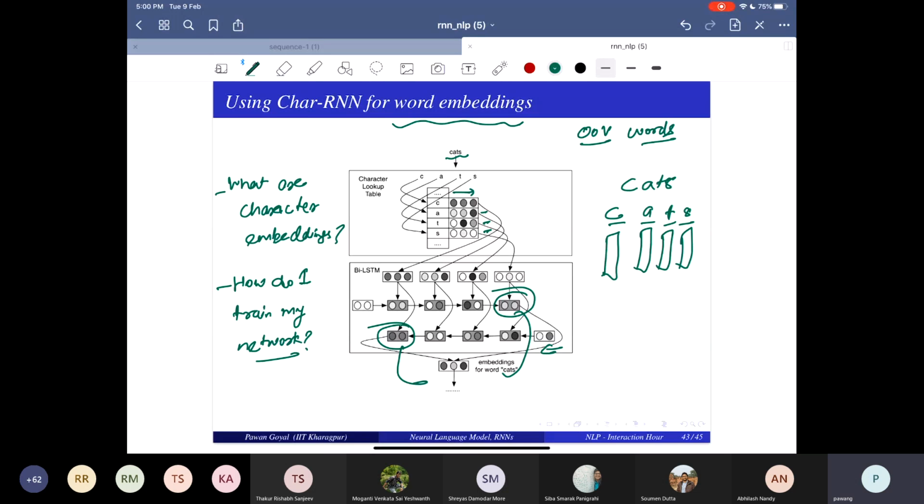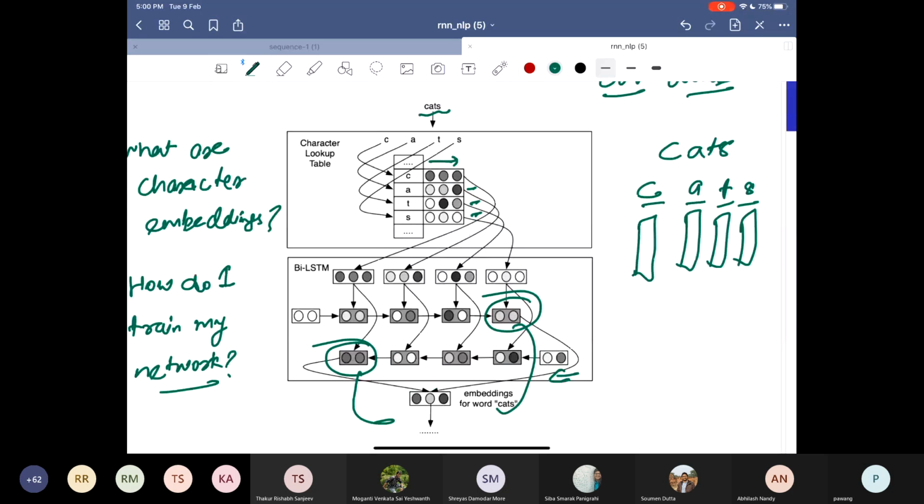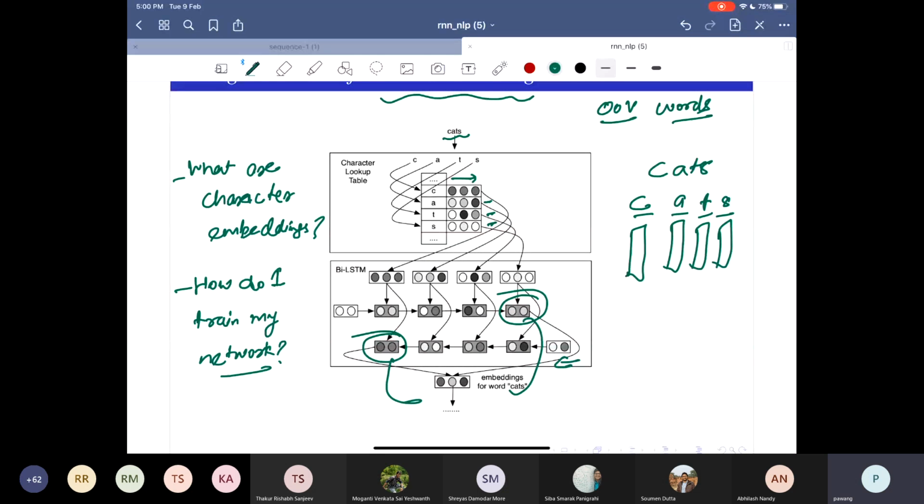Is the scenario clear? I'm trying to learn word vectors using an RNN. And how I'm doing that: I'm saying words are nothing but a sequence of characters, so let's take the characters as the input, pass them through an RNN and get the embedding. I can actually pass them through a bi-LSTM, bidirectional LSTM. Now I should be able to make sense of terms like bi-LSTM, because from RNN we go to LSTM, and from LSTM we can now go to bi-LSTM.